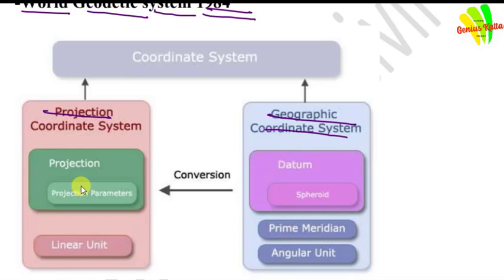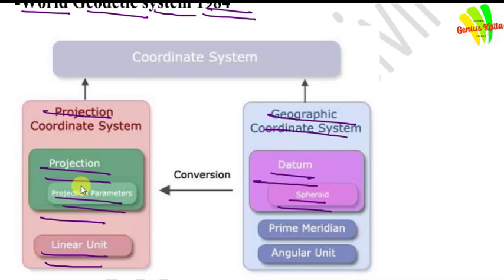In the projection coordinate system, we are using the projection parameters, and it is a linear unit. In the geographical coordinate system, we use datum, spheroids, prime meridian, and it is an angular unit.